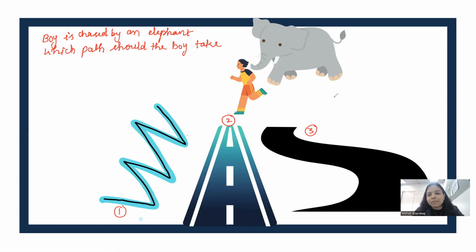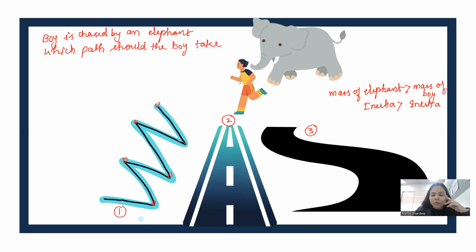Why should he prefer the zigzag path? Because the mass of the elephant is much larger than the mass of the boy. And since the elephant has larger mass, it has also larger inertia. And due to larger inertia, it would be difficult for the elephant to change the direction every time, because what is inertia? Resistance to the change of motion, direction.